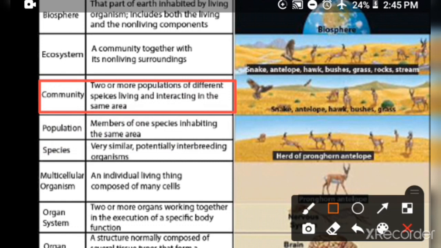Population is the members of one species inhabiting the same area, while a community is defined as two or more populations of different species living and interacting in the same area.